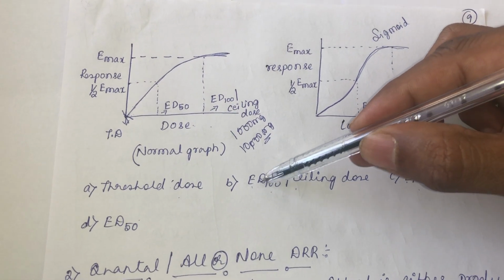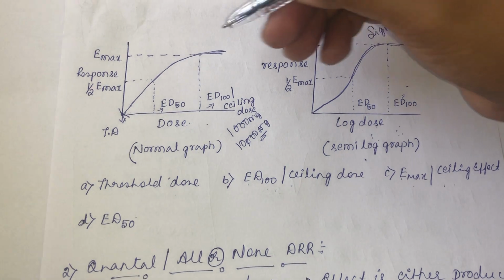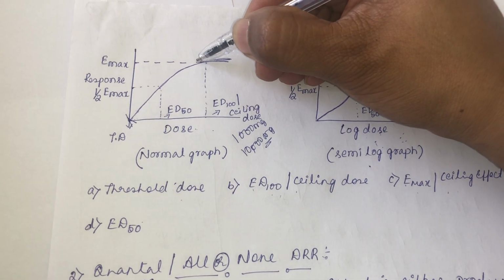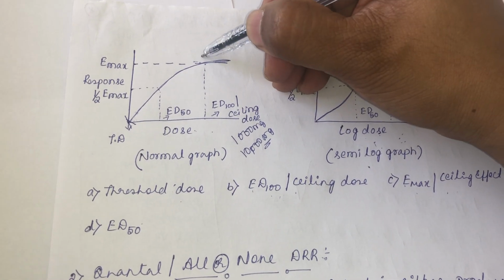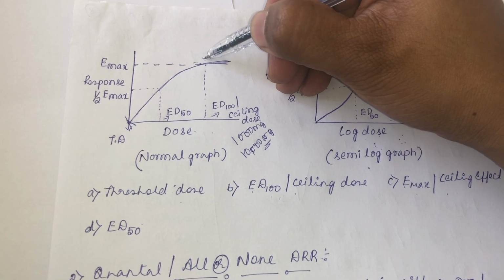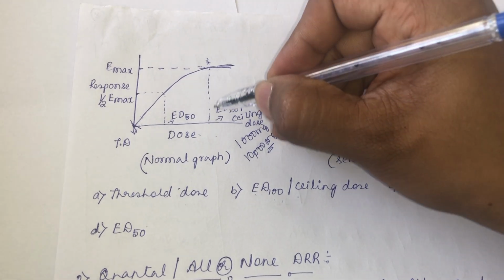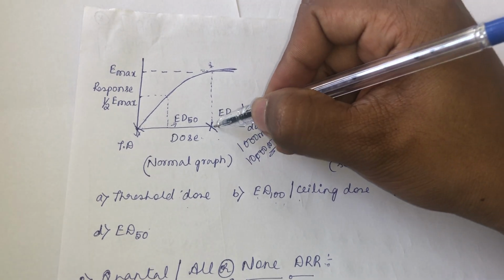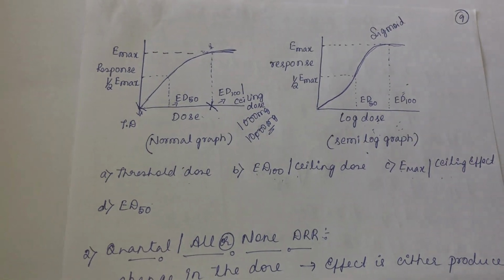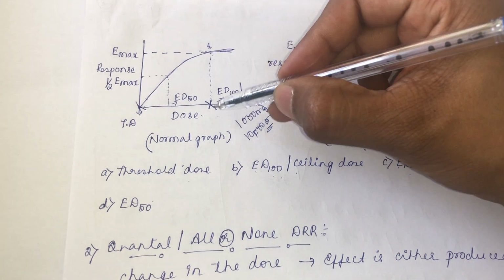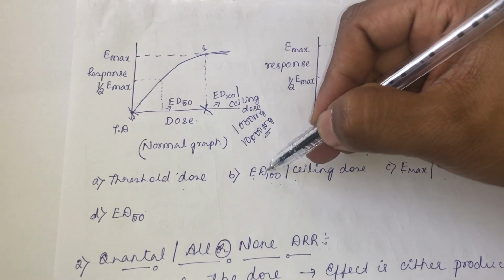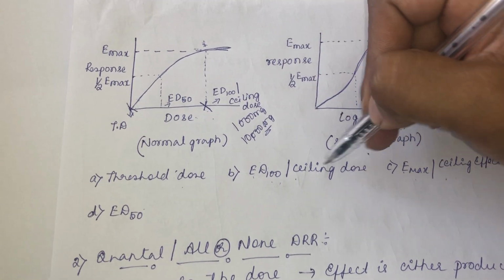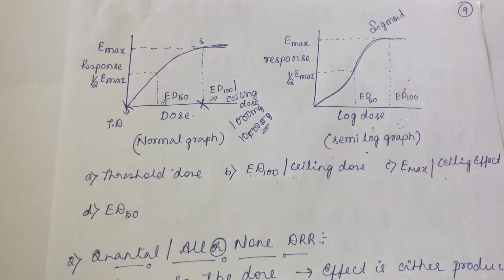What do you mean by effective dose 100? Here this is the maximum response, the maximum response we have seen out of a drug. When this maximum response is seen, the drug has achieved this amount of dosage, right? This amount of dosage that is producing the maximum response will become effective dose 100 or ceiling dose. It is that dose which is producing the maximum response.